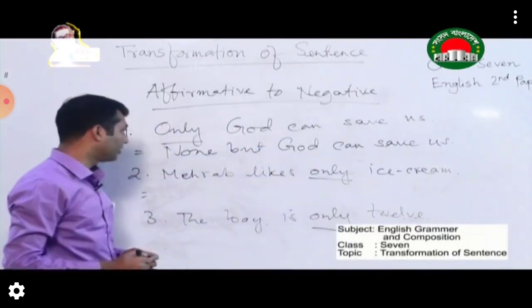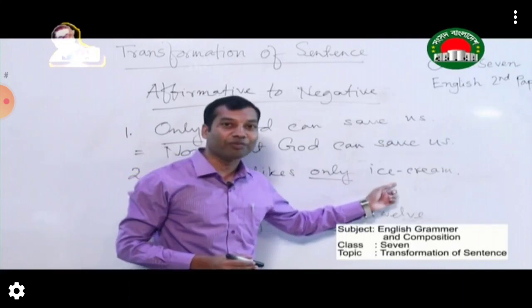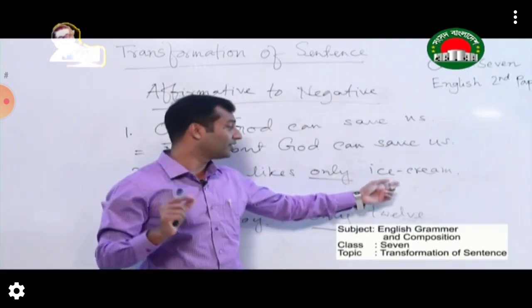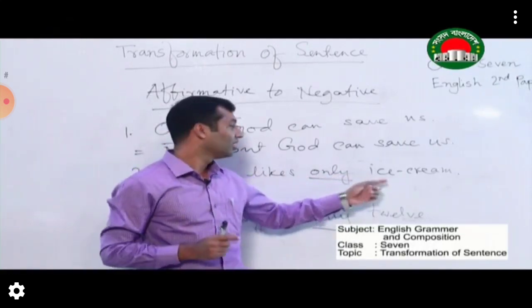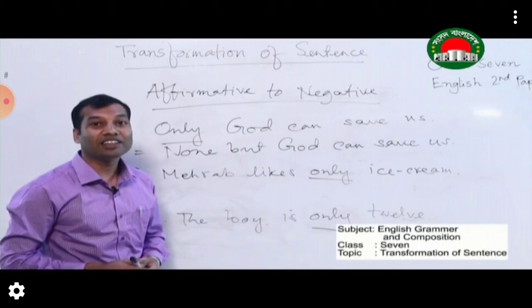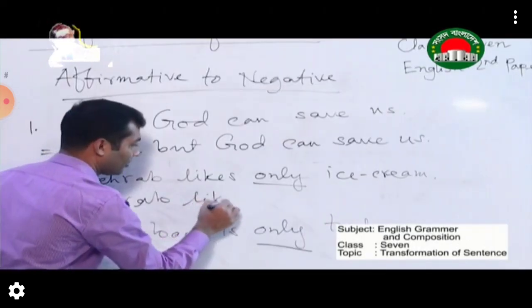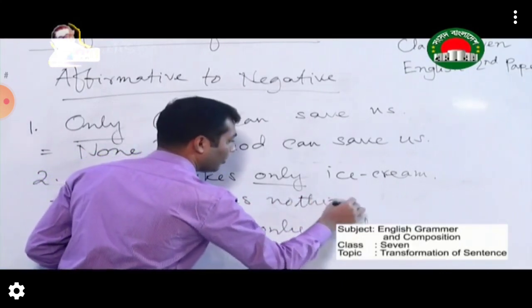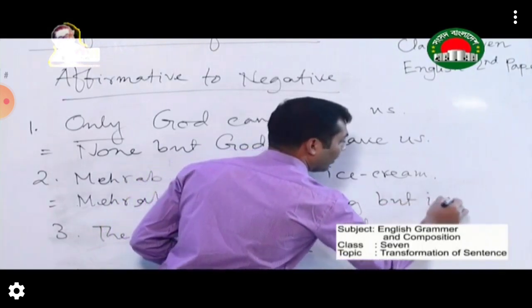Now come to the second sentence. As you can see, this only is demonstrating the word ice cream. And you know, ice cream is a thing. It's not a person, it's a thing. But when the word only demonstrates anything, then only becomes nothing but. So Mehrab likes nothing but ice cream.